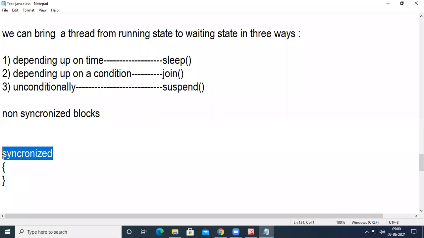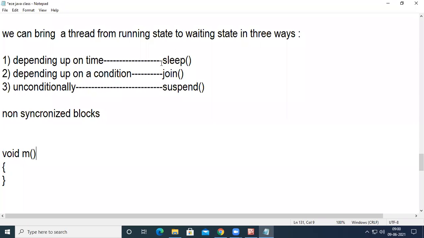When the block does not contain the synchronized keyword, for example, if the block is simply void m, then it is called a non-synchronized block. If there is no synchronized keyword, it is a non-synchronized block.